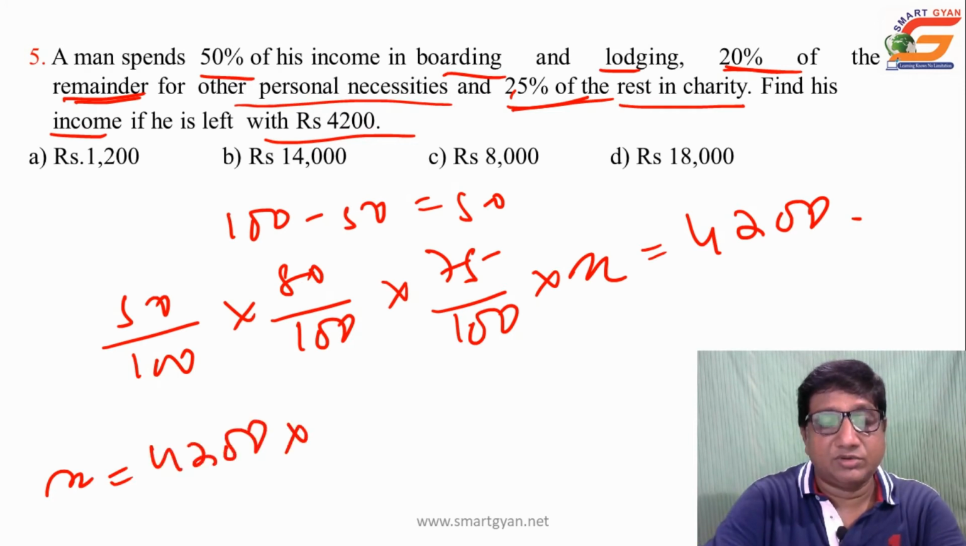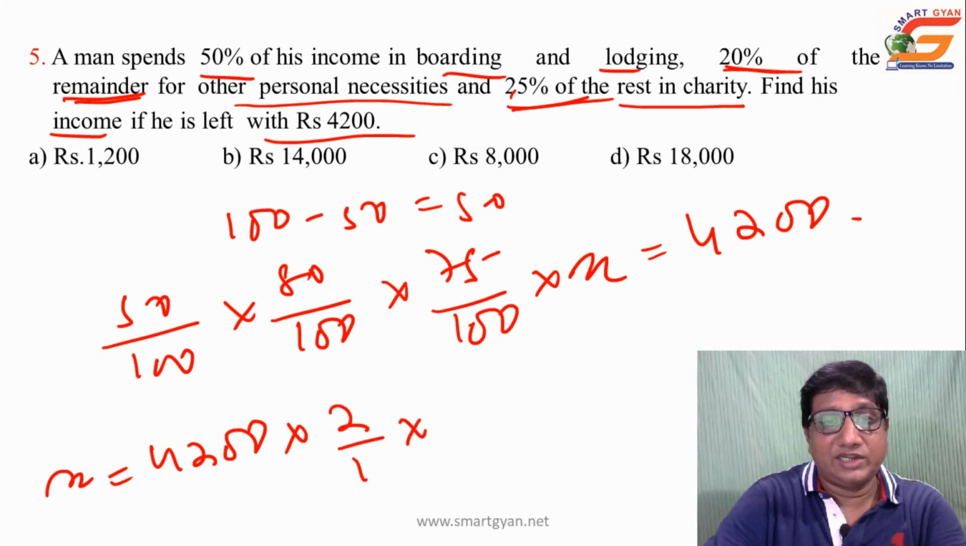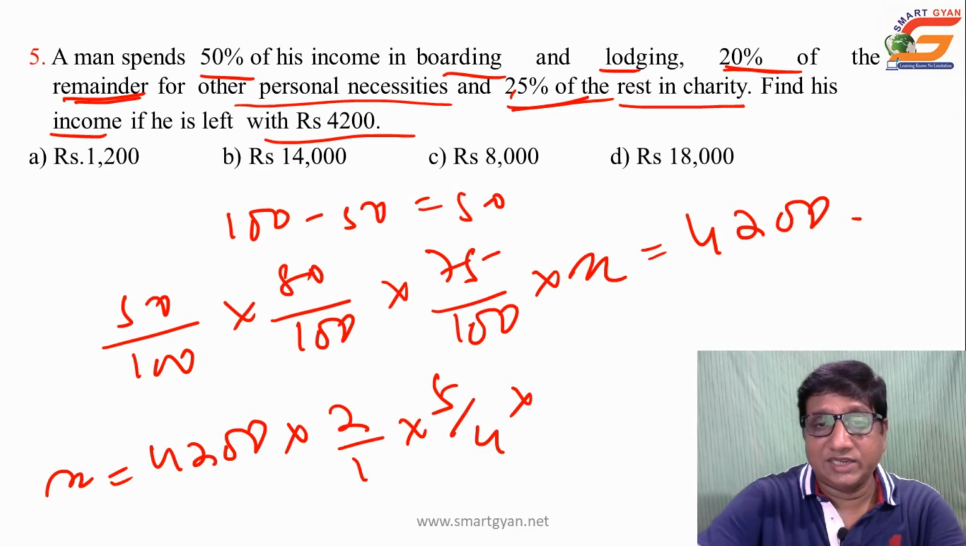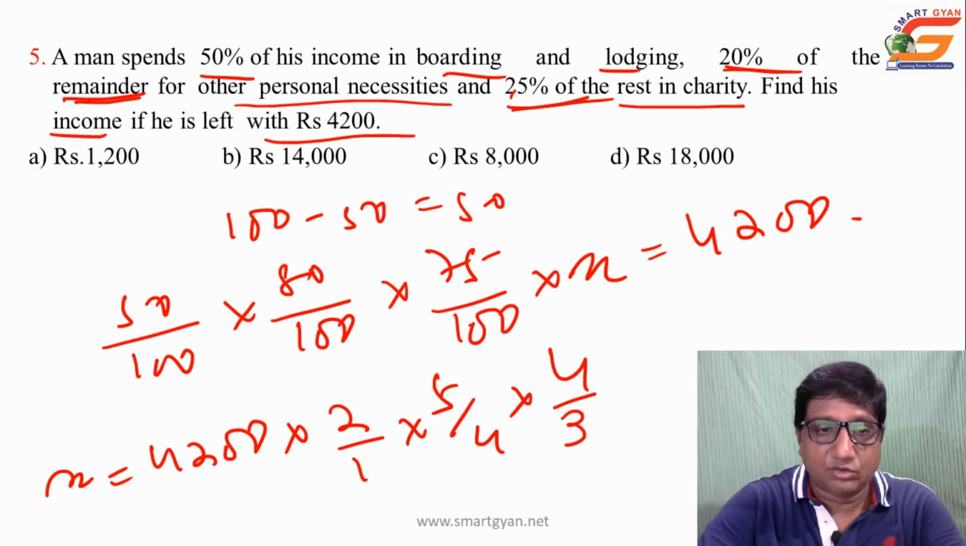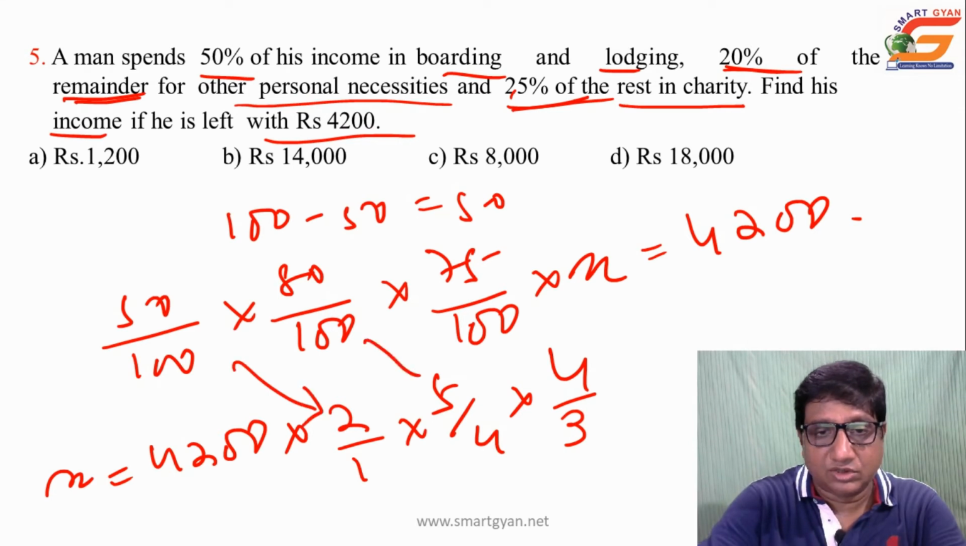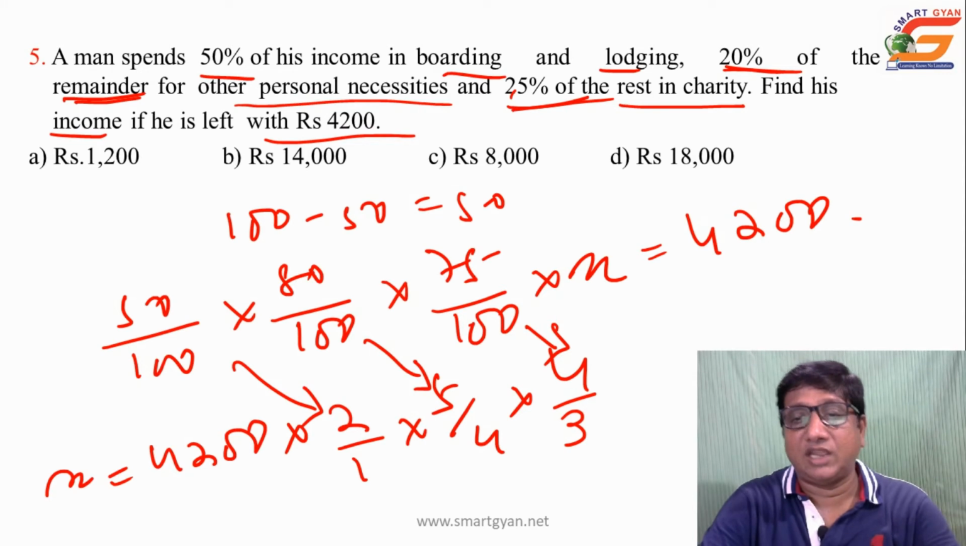Then take the inverse of all this: 50% is 1 by 2, so it will be 2 by 1, into 80%, that is 4 by 5, so it will be 5 by 4, into 75%, that is 3 by 4, so it will be 4 by 3. This way try to simplify to the lowest term. This will help you to save a lot of time in calculation.